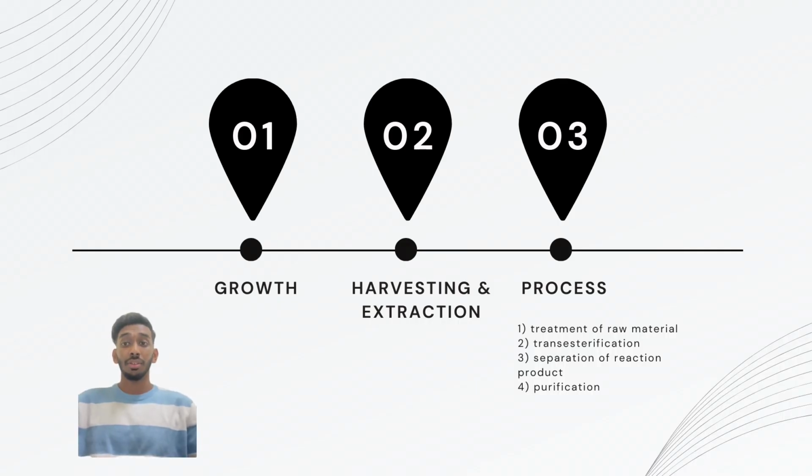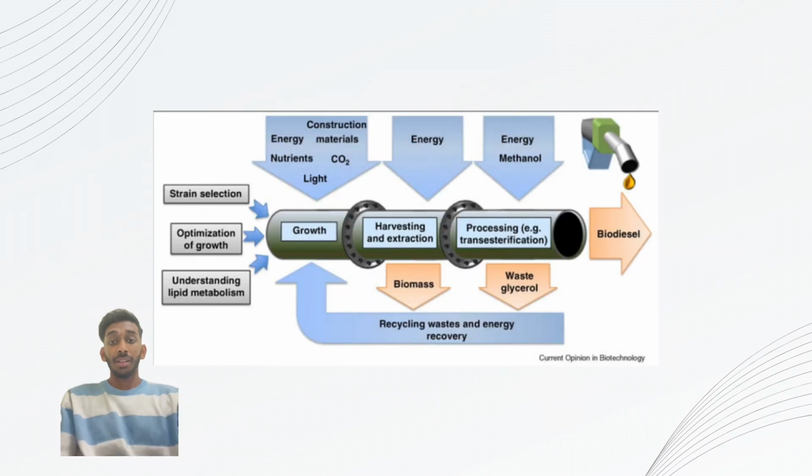There are a few processes in the production of biodiesel from microalgae. First, the growth of algae. Second, the harvesting and extraction of algae. The last consists of four steps. First, treatment of raw material. Second, transesterification. Third, separation of reaction products, and fourth, purification. This is the flowchart for the production of biodiesel from microalgae. We can see how many steps there are.